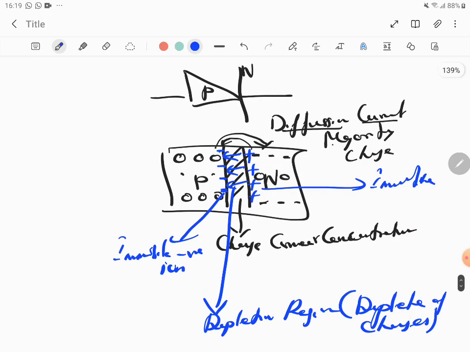Okay, so then thus you have a p-n junction diode. A p-n junction diode is where p-type and n-type are grafted together to form a single crystal. P-type has got majority as holes and n-type has got majority as electrons. At the junction, there's high level charge carrier concentration, due to which the majority charge carrier, that is holes from the p-type, move to n-type, and electrons from n-type move to p-type, causing a diffusion current. While it does so, it leaves behind immobile ions, negative in the p-type and positive in the n-type at the junction, thereby creating an electric field in the opposite direction, and that region is known as depletion region.